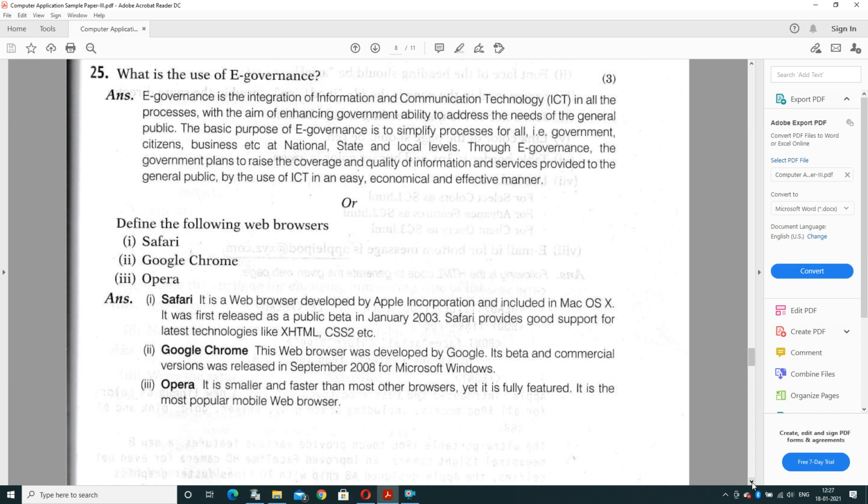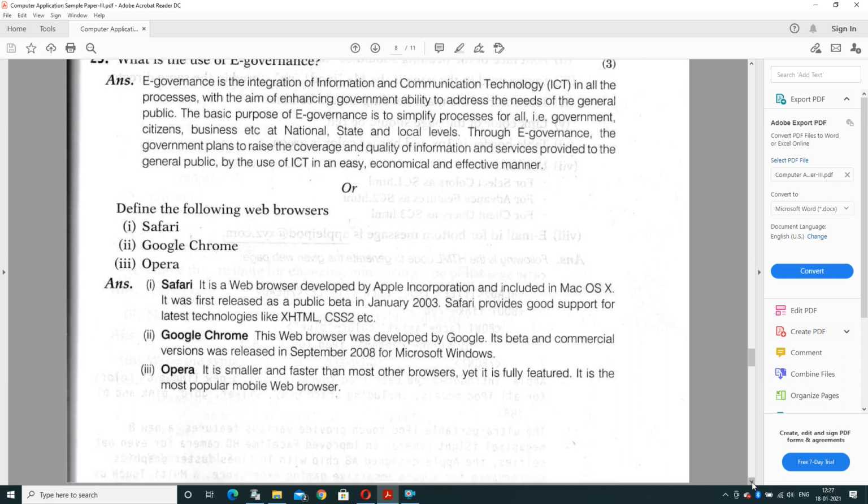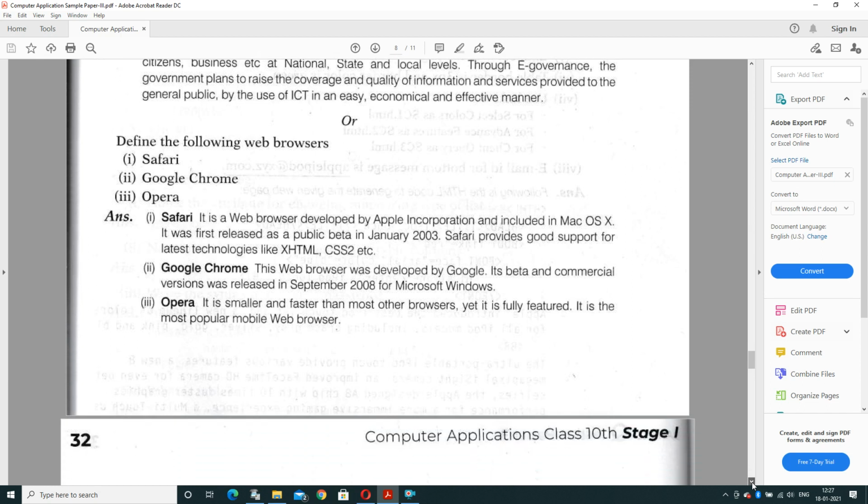So through e-governance, the government plans to raise the coverage and quality of information and services that is provided to the general public. With the help of ICT, it is very easy to access, it is also economical and it is also cost effective. It is an internal choice question.